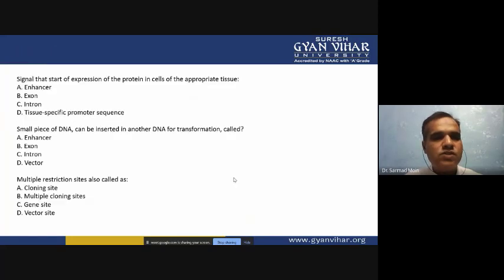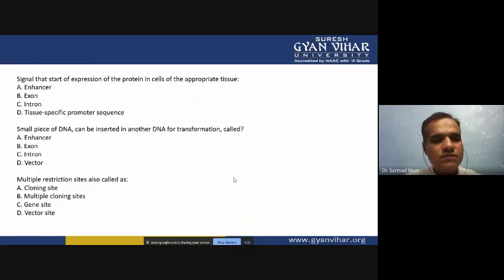Now we'll see some multiple choice questions. First question: the signal that starts expression of the protein in cells of the appropriate tissue. Option A, an answer. Option B, exon. Option C, intron. Option D, tissue specific promoter sequence. So you have to select a correct option. Then next question: a small piece of DNA that can be inserted in another DNA for transformation is called. Option A, enhancer. Option B, exon. Option C, intron. Option D, vector. So again you have to select the correct answer.